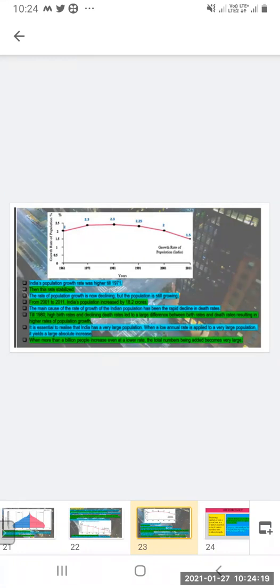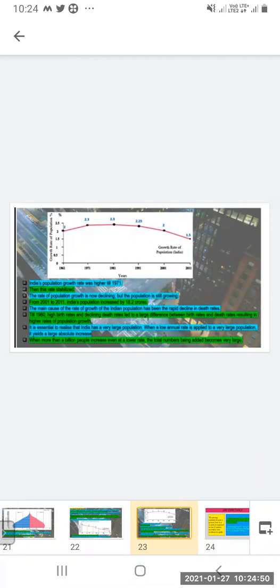From 2001 to 2011, India's population increased by 18.2 crores. The main cause of the rate of growth of Indian population has been the rapid decline in the death rate. What is the main reason for the population increase? The rate of growth is more. Why? Because of the decline in death rate.